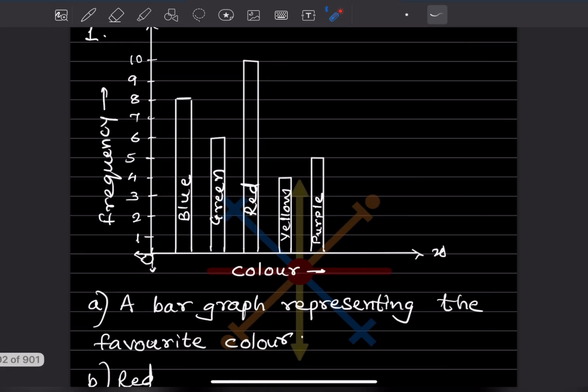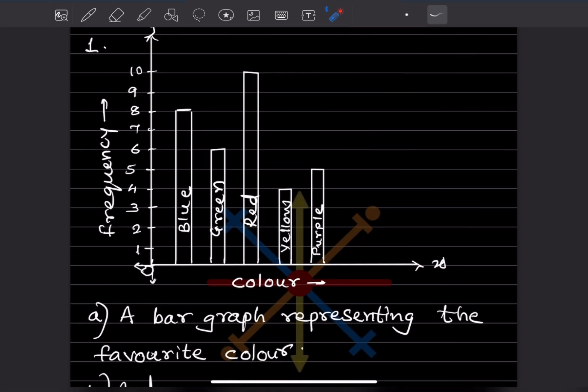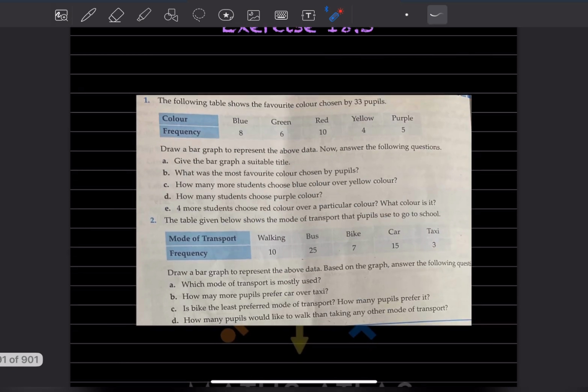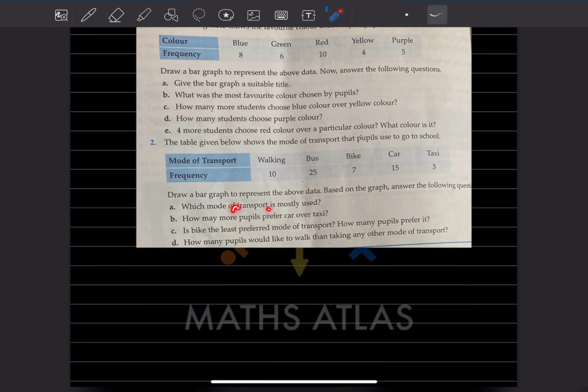According to that, you can draw here 15, and this is 3 here. This is the mode of transport, and this is the frequency. This is the bar graph drawn. Which mode of transport is mostly used? You can see here bus is 25. So we can say bus.